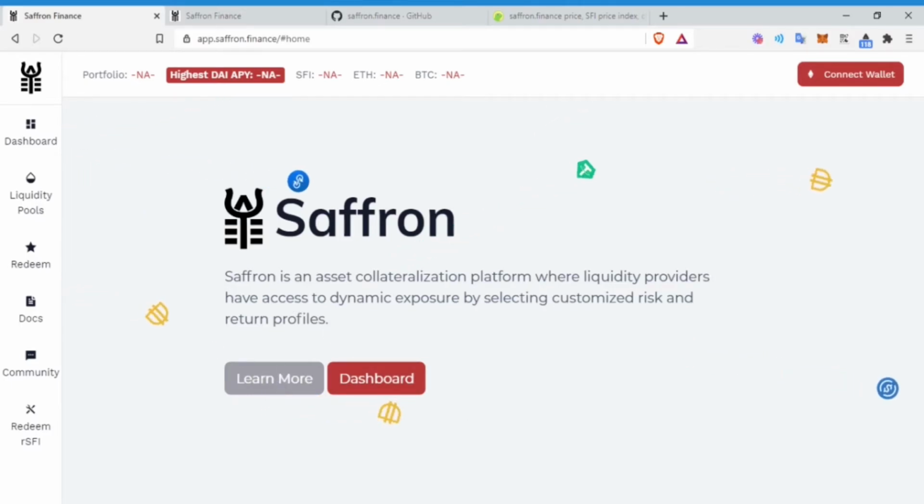So they describe themselves as an asset collateralization platform where liquidity providers have access to dynamic exposure by selecting customized risk and return profiles. In plain English, an asset collateralization platform is where you put your asset up, and based on that, you can either get a loan or have a yield if you're lending this out to people.